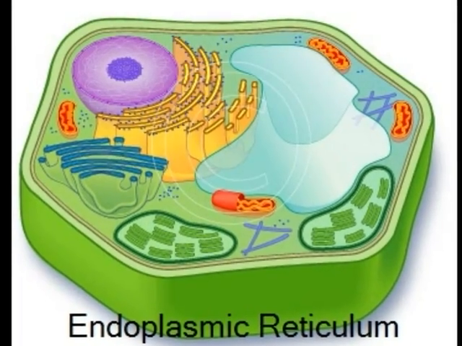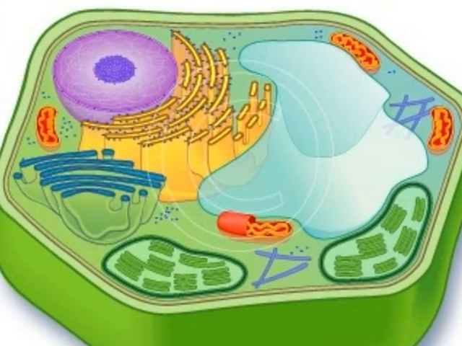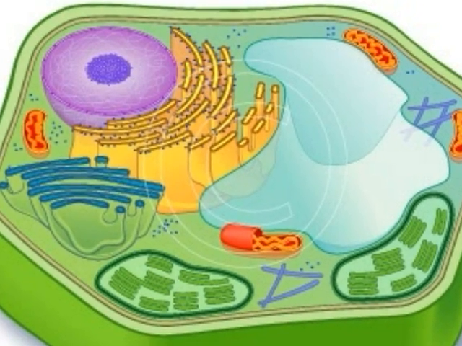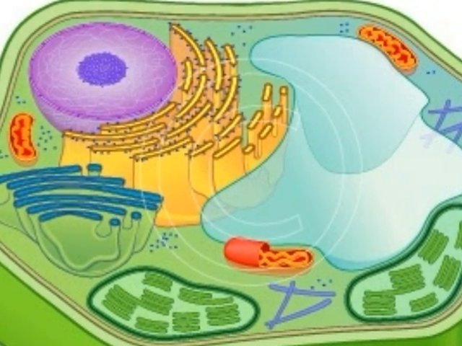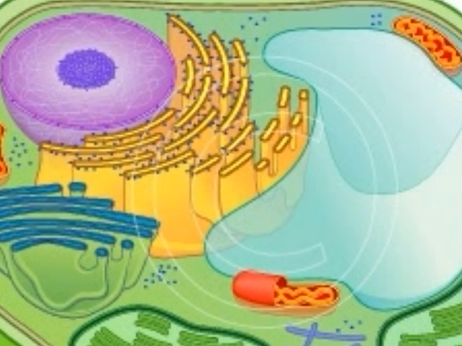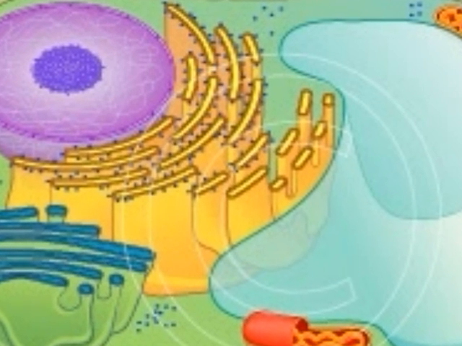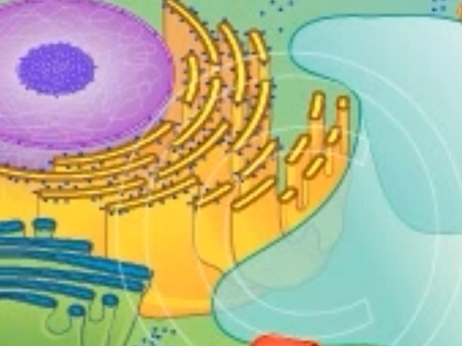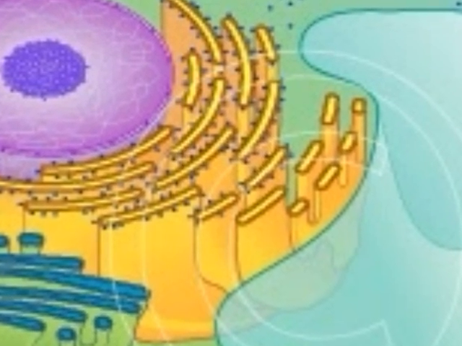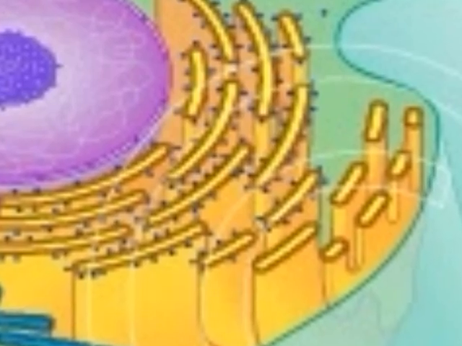The endoplasmic reticulum is the organelle in which components of the cell membrane are assembled and some proteins are modified. The part of the endoplasmic reticulum known as rough ER, or rough endoplasmic reticulum, has the name because of the ribosomes that stud its surface. The smooth ER, which does not have the ribosomes on the surface, contains collections of enzymes that perform specialized tasks such as the synthesis of lipids.